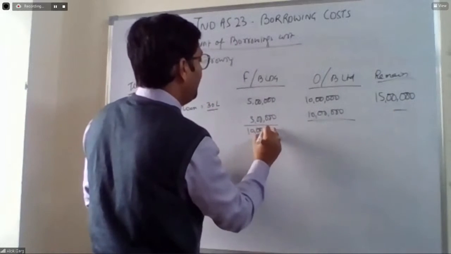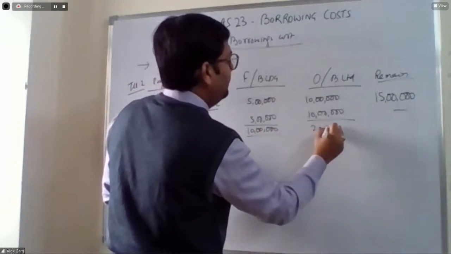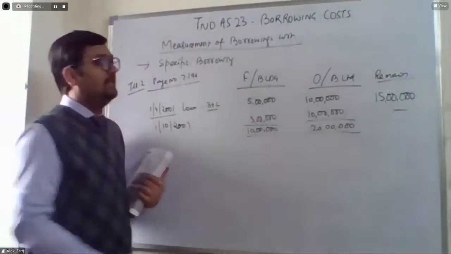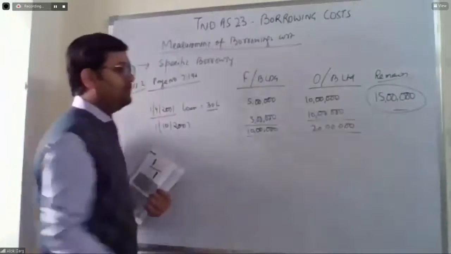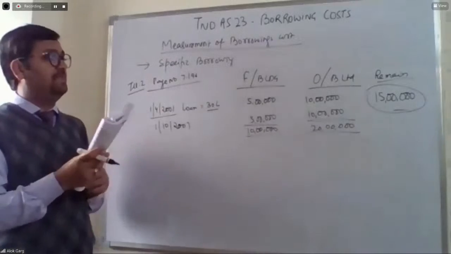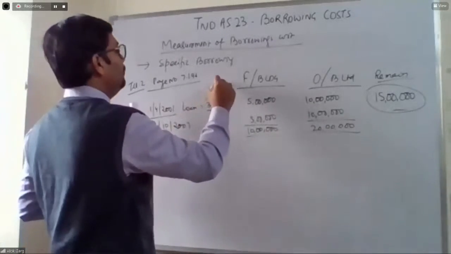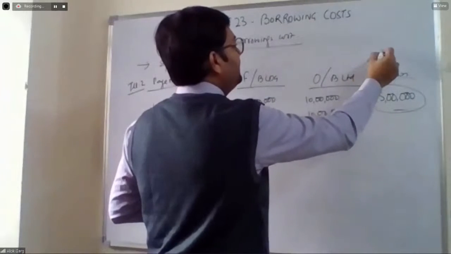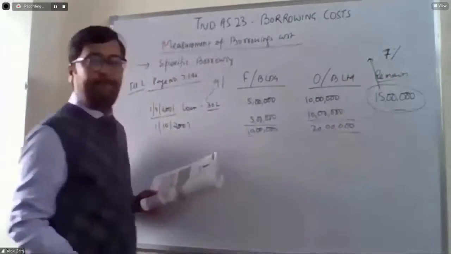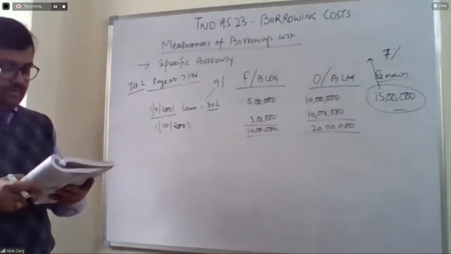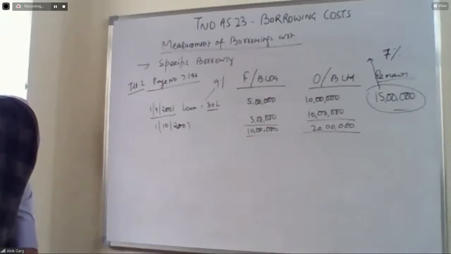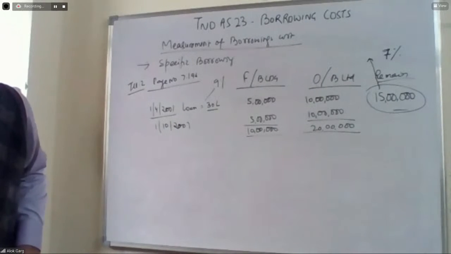So the total costs are 10 lakh and 20 lakh. It means this 15 lakh was invested temporarily, because in the question it is written that the surplus fund has been invested at the rate of 7%. The rate of interest for this loan is 9%, and this amount has been invested for 6 months at 7%. So now we need to calculate the borrowing cost. Let's calculate the borrowing cost first.